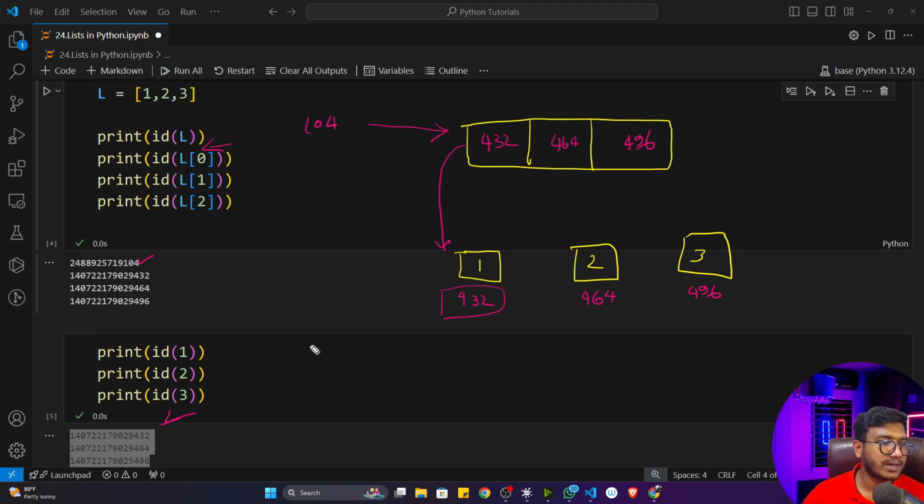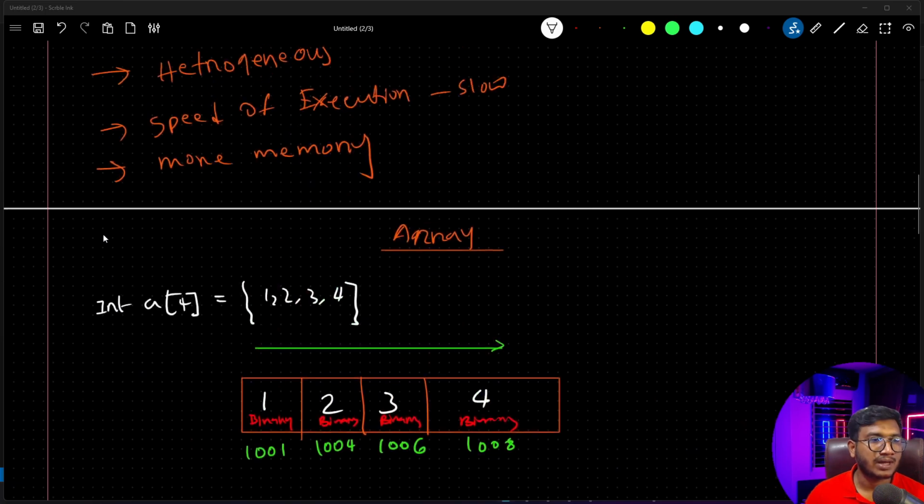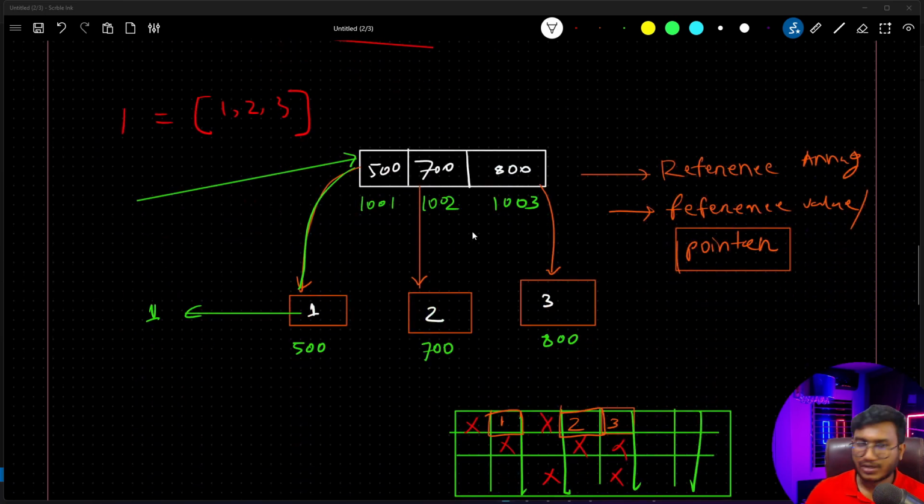Similarly, whenever you are checking the second address, you can see it is printing 464, and whenever you are checking the third address, it's printing 496. Okay, that's how it is storing the value inside memory. And how it is replacing that homogeneous concept: you can also store multiple data types here. Let's say you want to add A here. It will create another block, and inside that it will store A. And this will have some address.